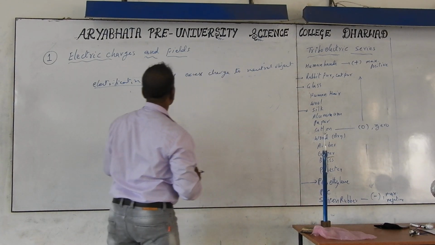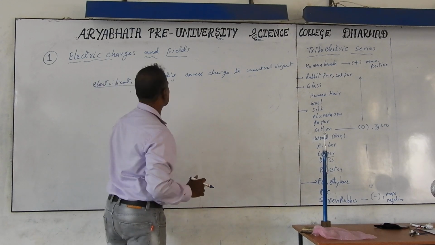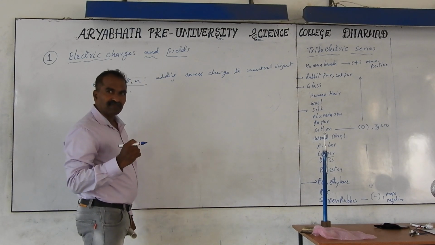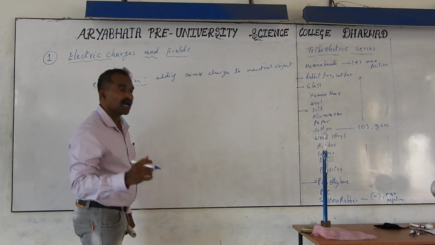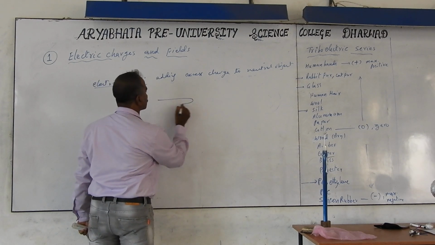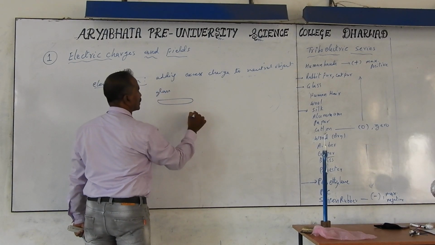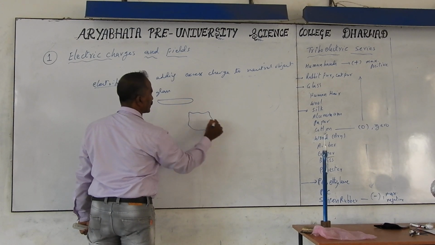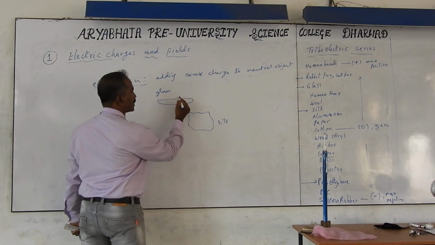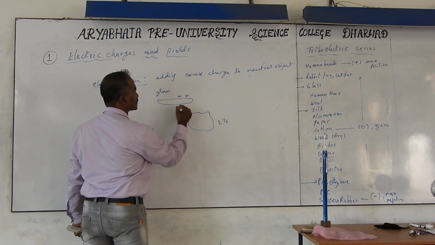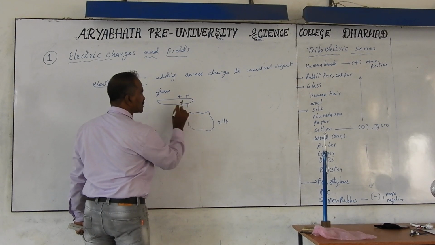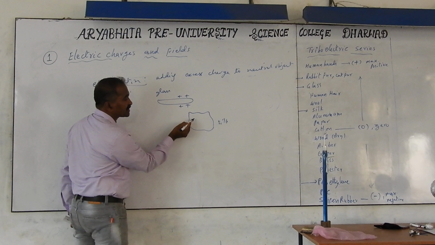Adding excess charge to a neutral object is called electrification. In this electrification, what happens to the charges and also the masses? If you take the glass rod, this is a glass and this is a silk cloth. Glass rod loses electrons, so it becomes positively charged. Silk gets the electrons. How many electrons is the glass losing? The same number of electrons are gained by the silk.